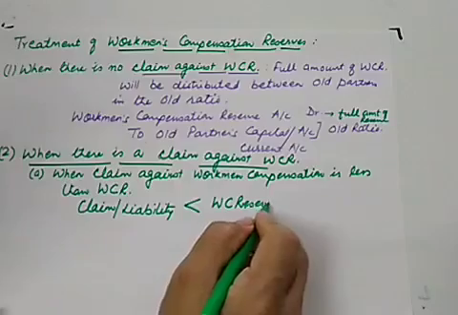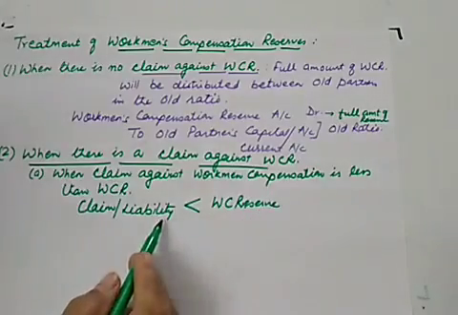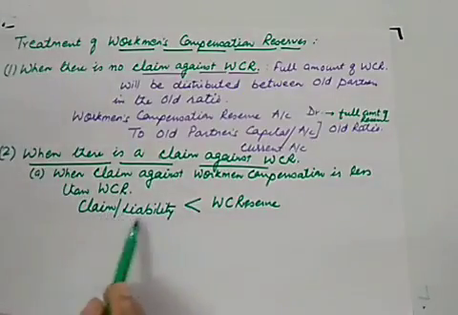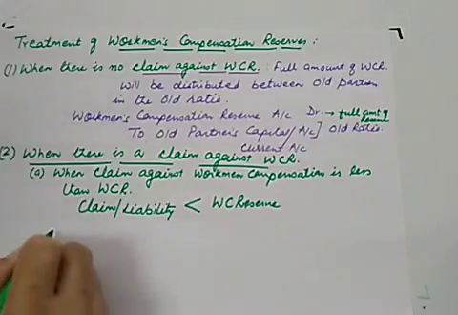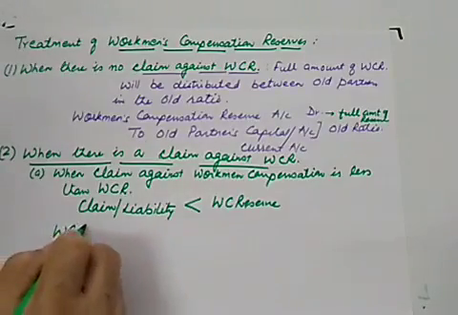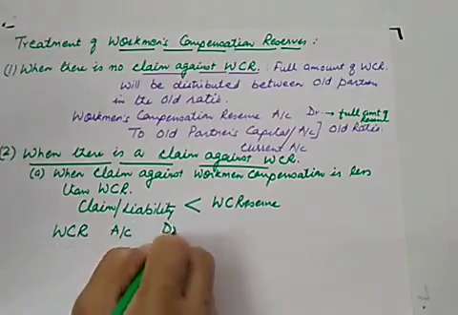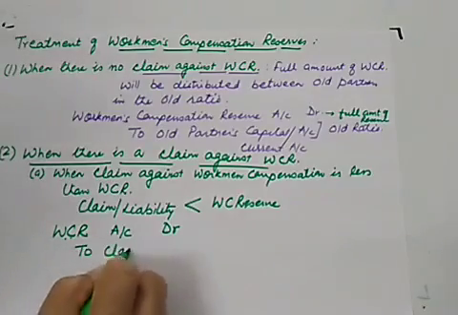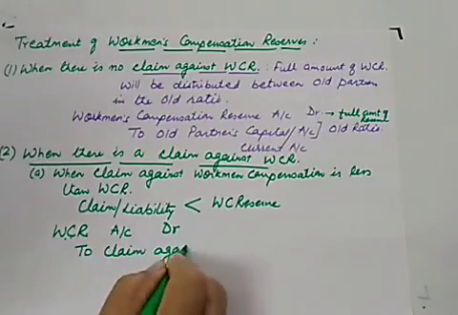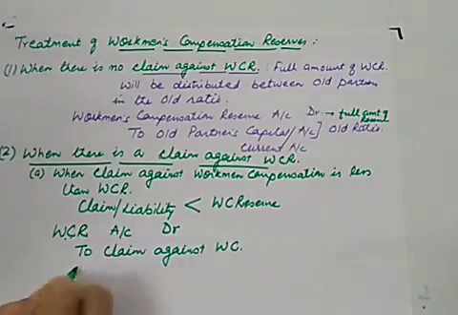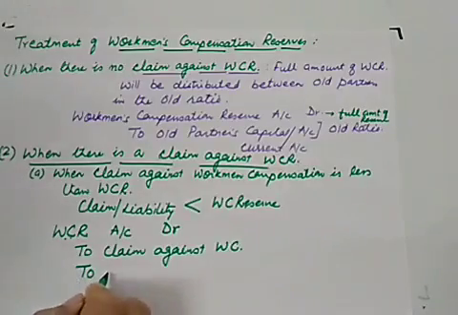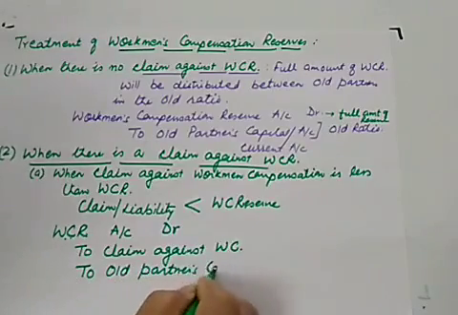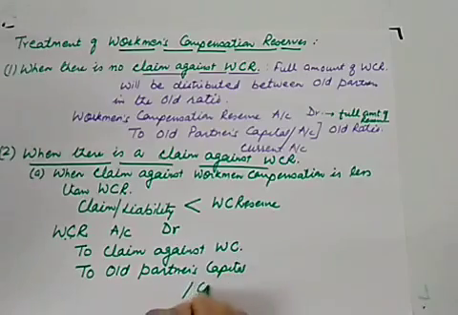So when reserves are more, then what will happen? You will distribute the reserve after deducting the liability amount. So in this case, the journal entry will be workman compensation reserve account debit. You will write in full, workman compensation reserve account debit to claim against workman compensation, and the remaining amount will be distributed among old partners, old partners capital or current account.